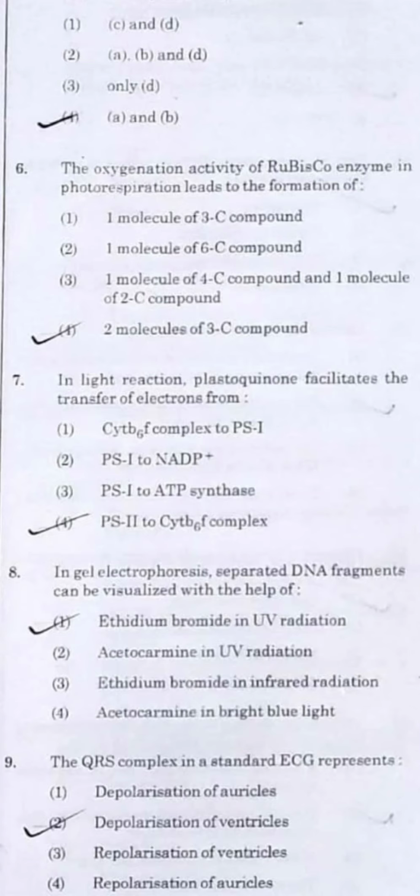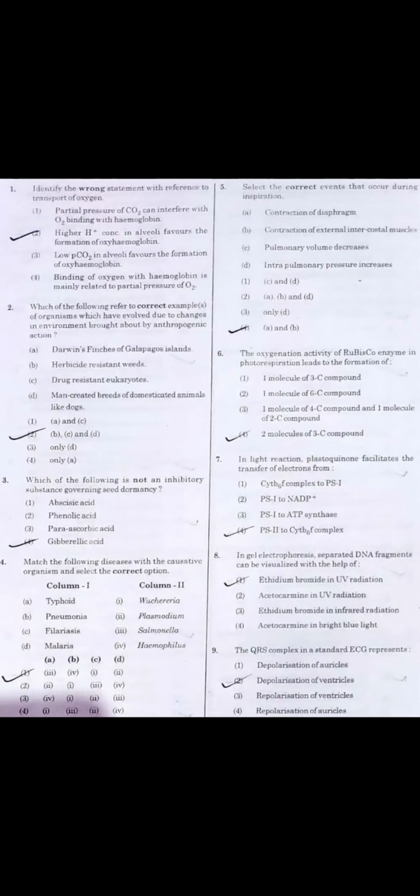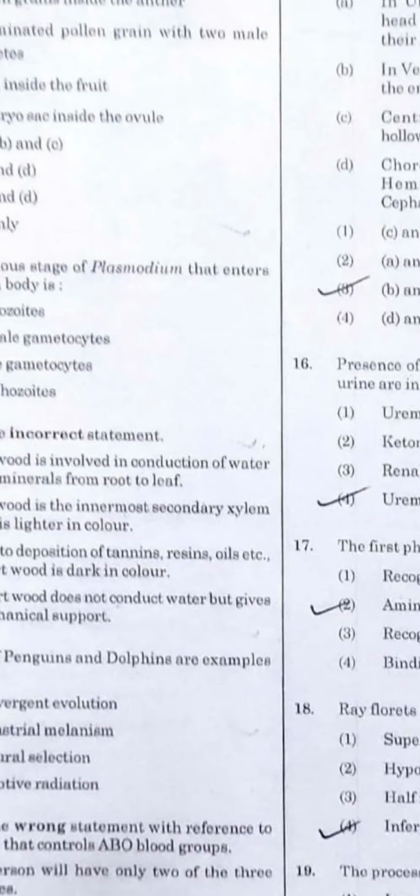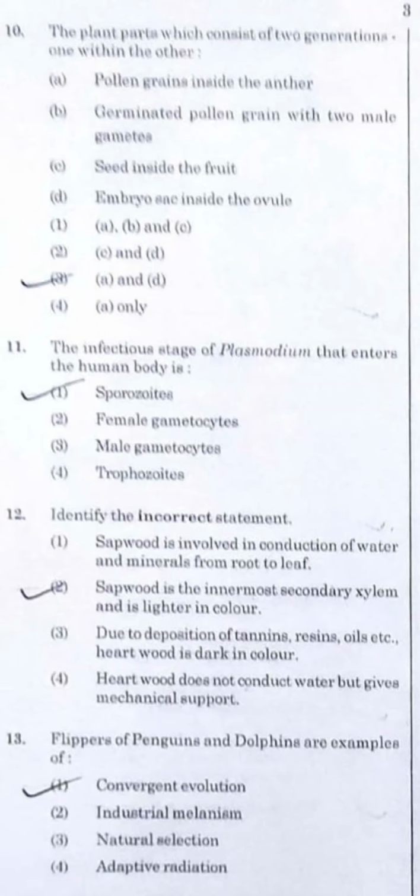Question number 9. The QRS complex in the standard ECG. Basically the ECG contains the P wave, QRS complex and the T wave. So the QRS complex will directly give you the answer: depolarization of ventricles. Do remember one thing, that there are some answers which are general knowledge based, and this question is one of them. Either you know the answer or you don't know the answer.